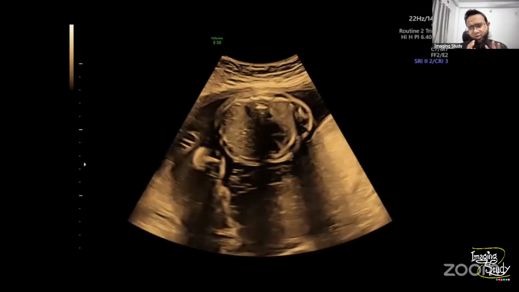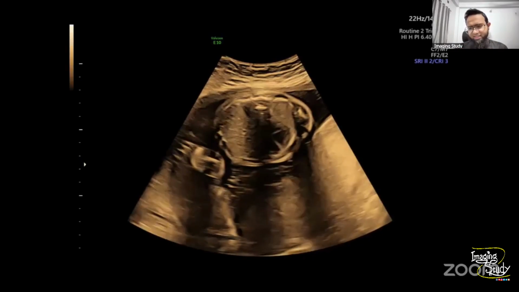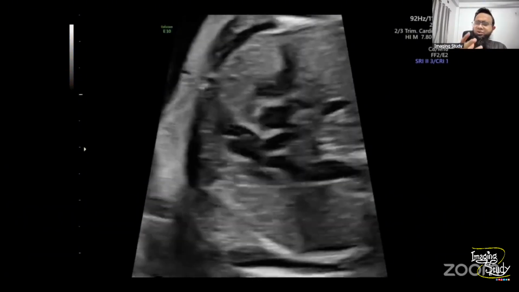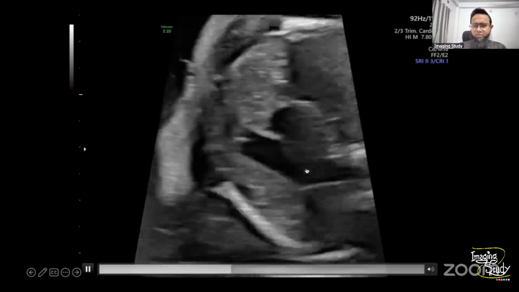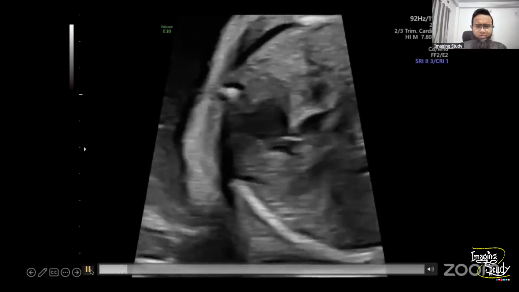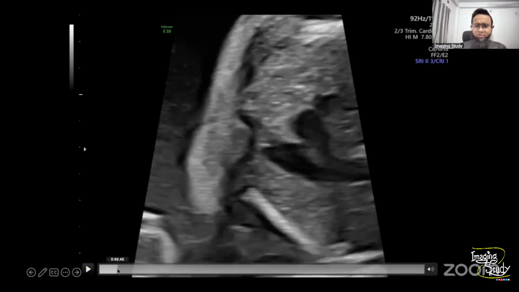Anyway, we waited for a while, and fortunately, the baby moved a little. Now we are getting a good view here. You see the three vessel view over there. Let me freeze the image from this part. You see, this is the three vessel view. This is the pulmonary trunk. This is the aorta. This is the superior vena cava, trachea at this part. This is the thymus of the baby. These are the lung parenchyma over here.